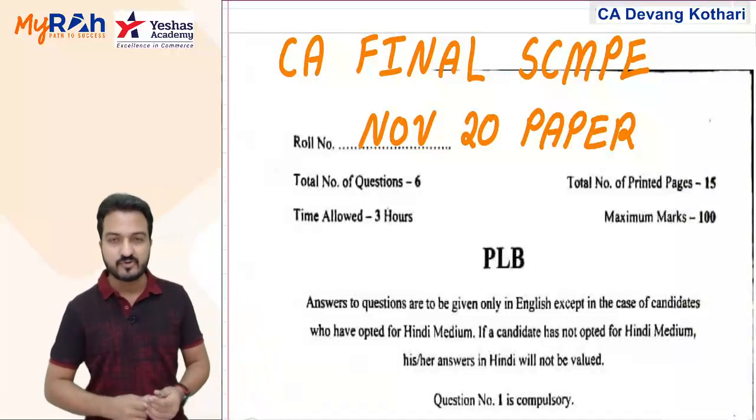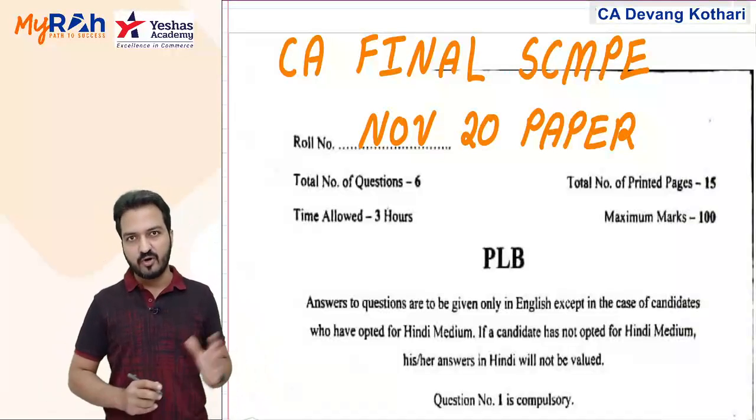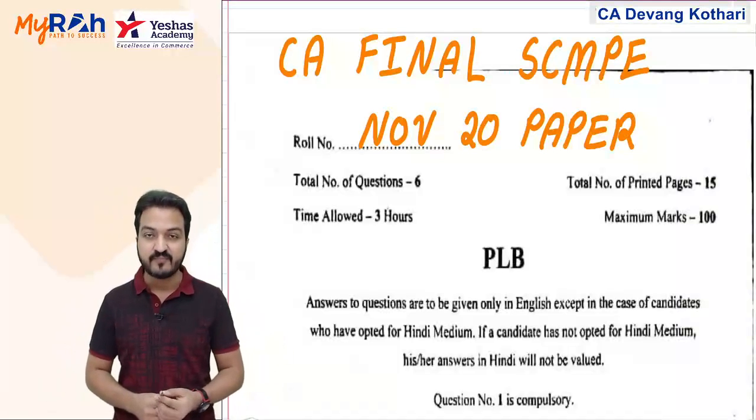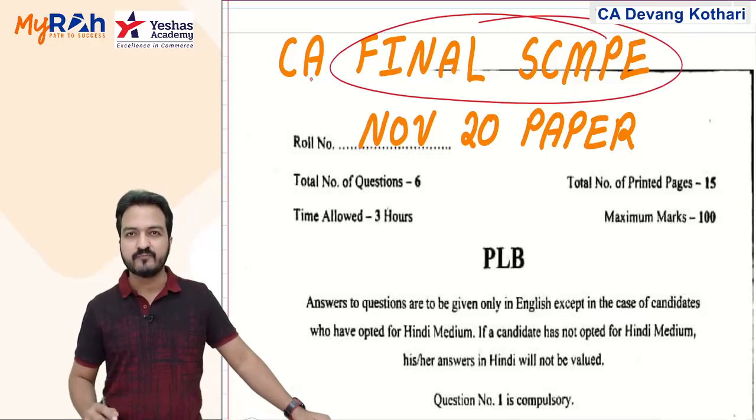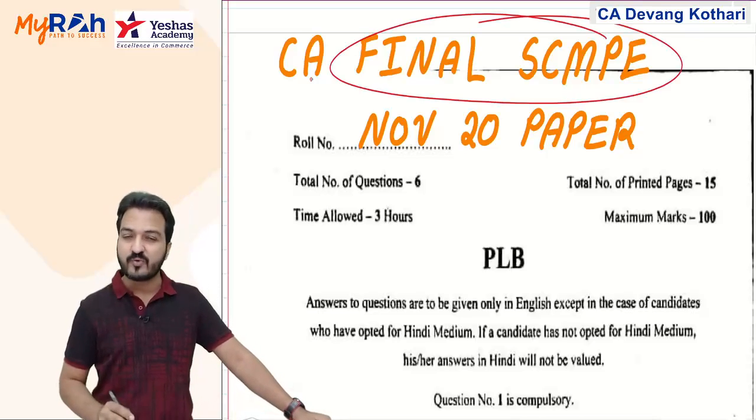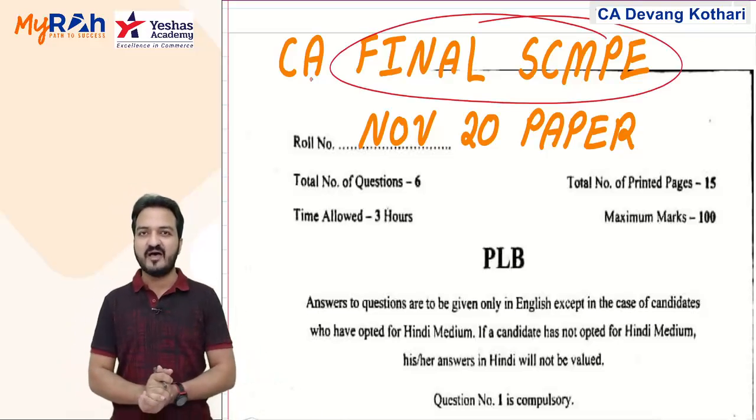So today I am here to solve the entire paper of ICAI November 20 exam, the CA Final SCMPE paper, that is the costing November 20 paper. I will be solving the entire paper.